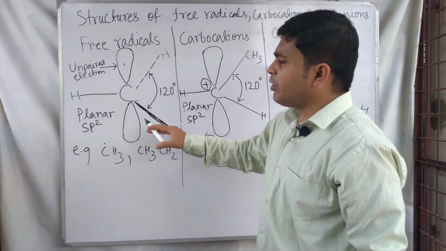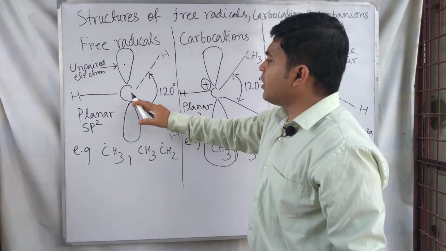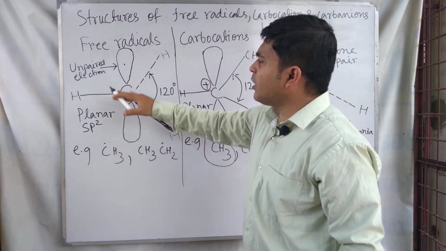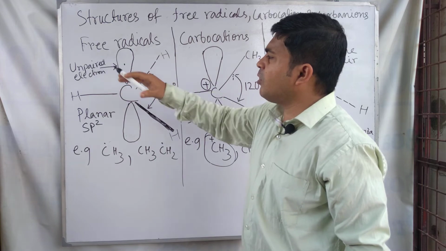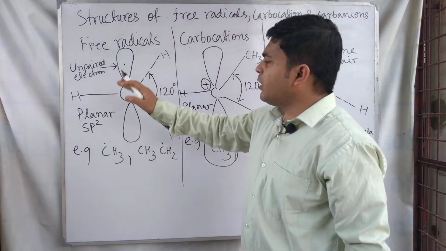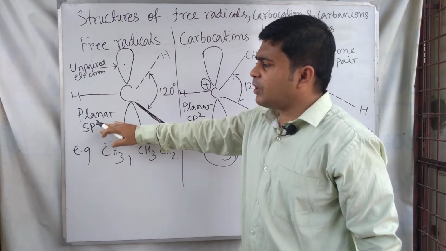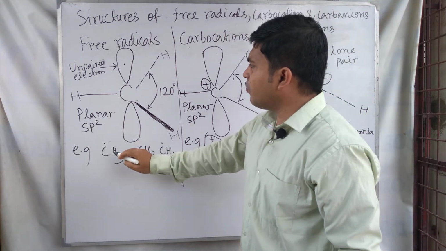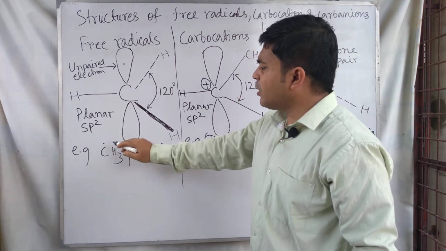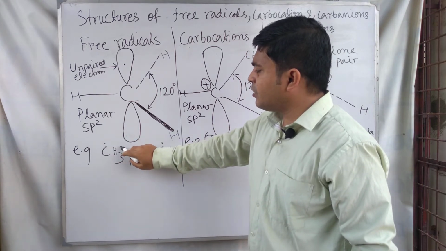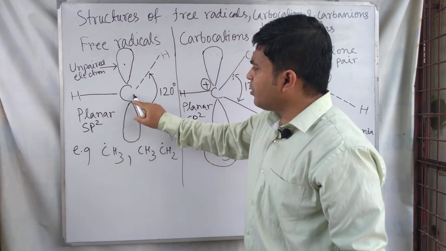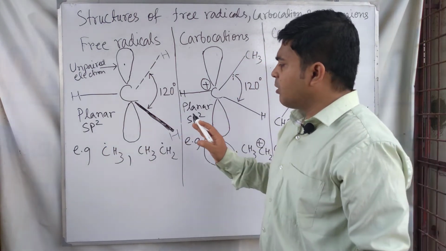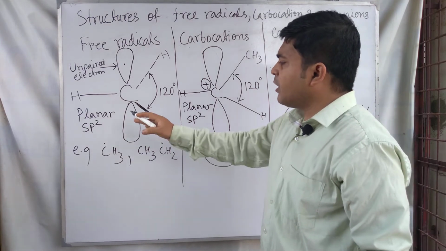These three hybridized orbitals lie in the same plane, so we can call them coplanar hybridized orbitals 1, 2, 3, and this one is the unhybridized orbital, which contains one unpaired electron. So the structure is planar, and the carbon bearing just a free, unpaired electron, the carbon in CH3 dot, is sp2 hybridized, and the structure of the free radical intermediate is always planar.